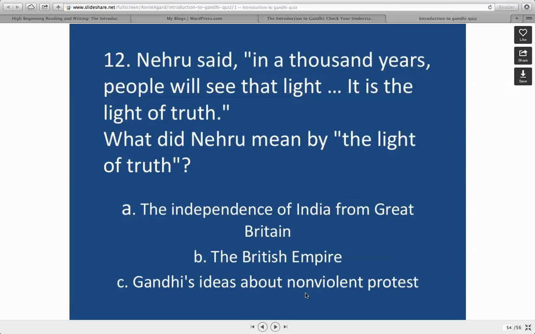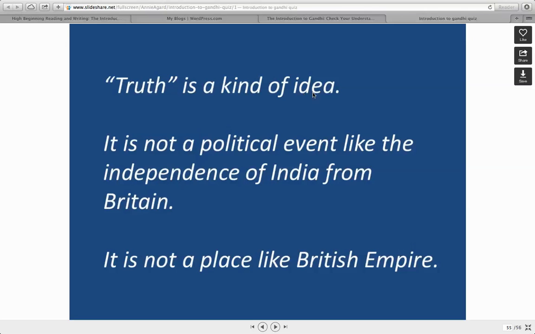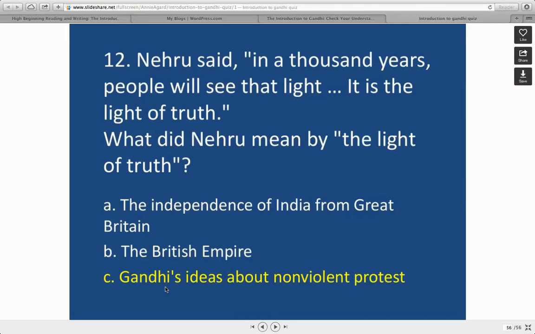And you need to think about what kind of word truth is. Truth is a word for a kind of idea. It's not a political event like independence, and it's not a place like the British Empire. Truth is a kind of idea, so your answer is going to be Gandhi's ideas about nonviolent protest.